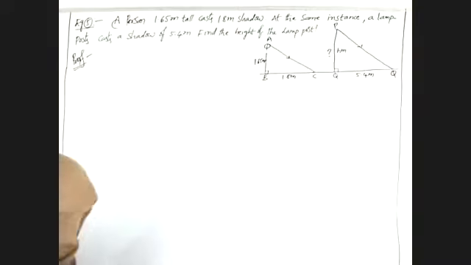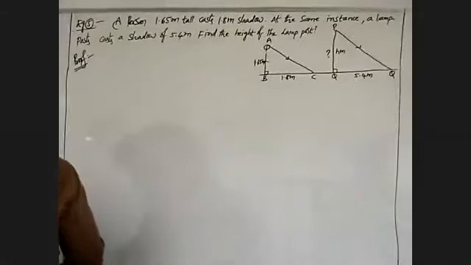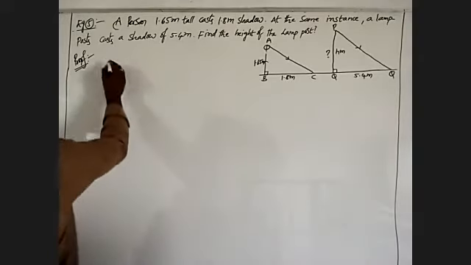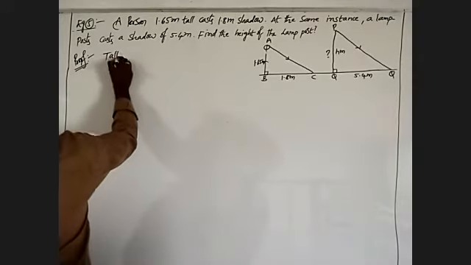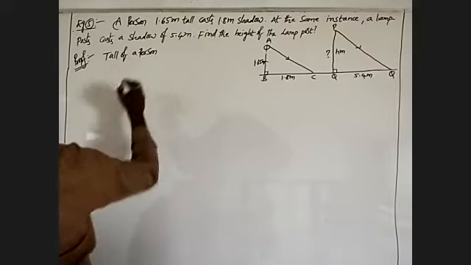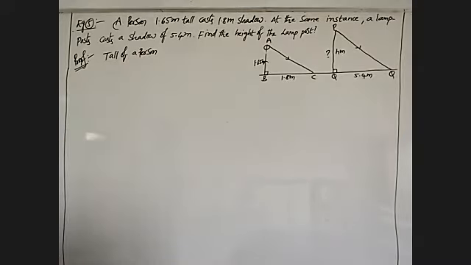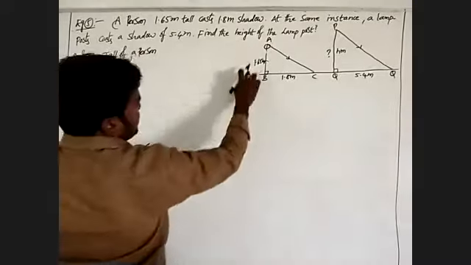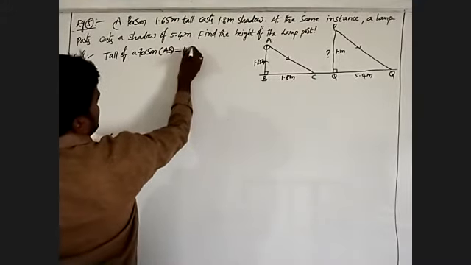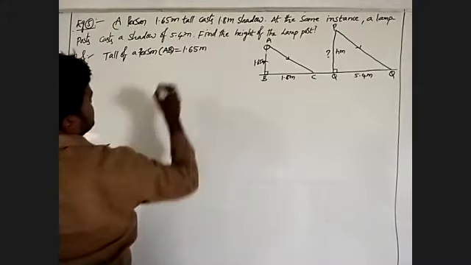First, I will write the height of the person. The height of the person will be AB. That is, the distance AB is equal to 1.65 meters.